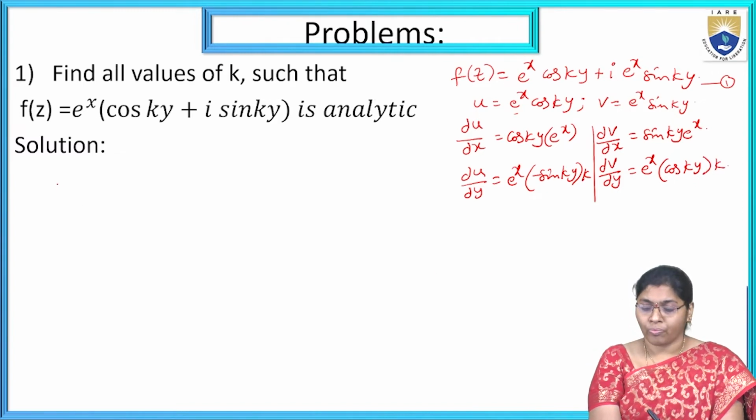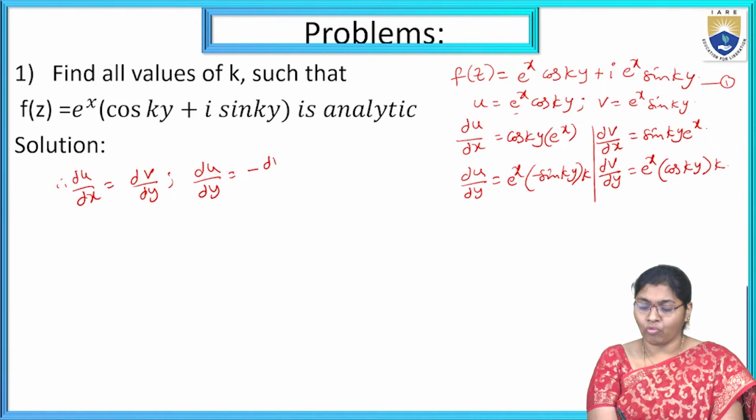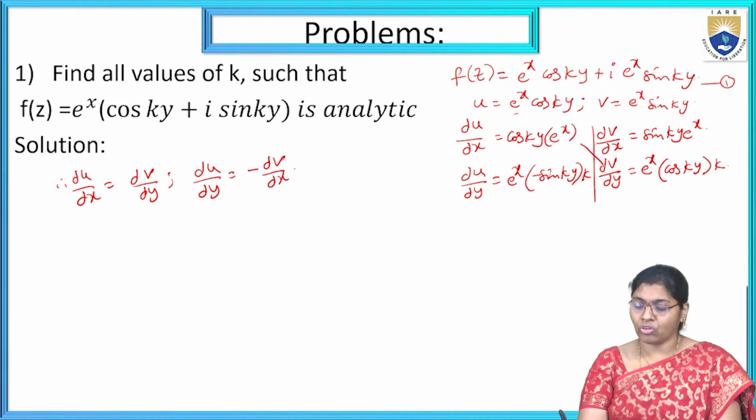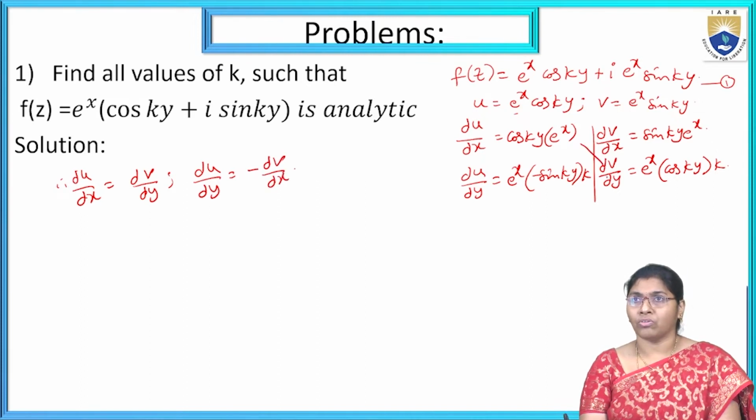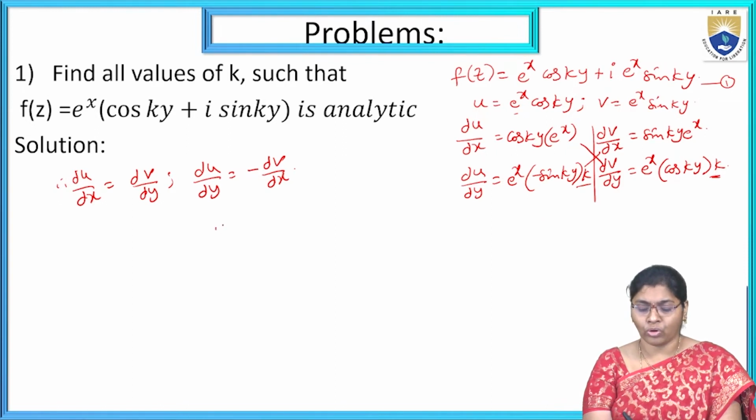Now we need dou u by dou x equal to dou v by dou y, and dou u by dou y equal to minus dou v by dou x. Here these two are the same, e power x into k, and next here e power x into k. Which one is irregular here? k. If k is 1, are both the same? Is it analytic? Therefore we consider k equal to 1.